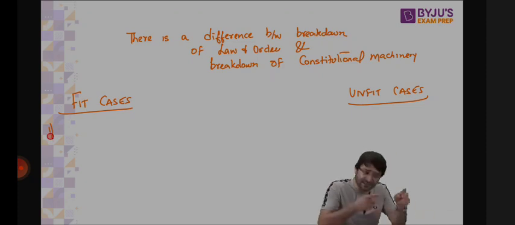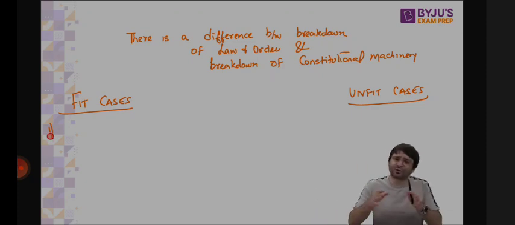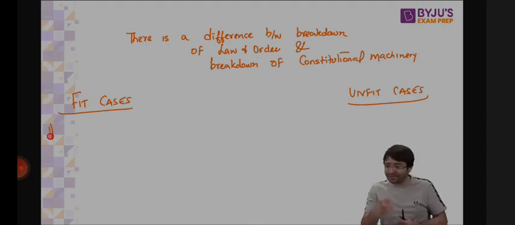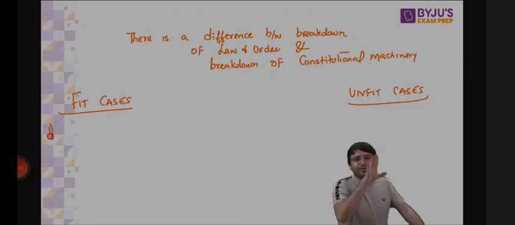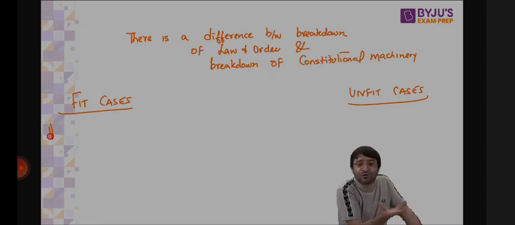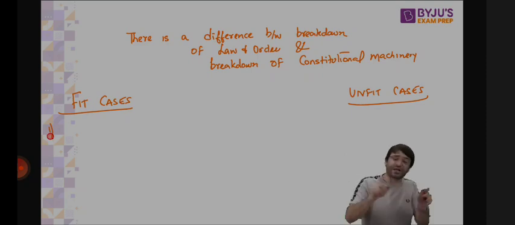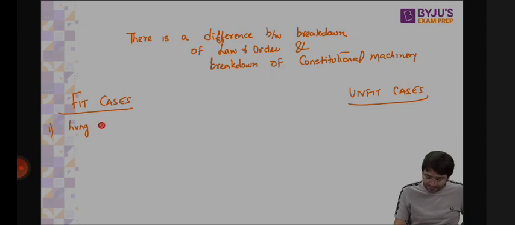So how? Because the Constitution says there shall be a council of ministers with chief minister at its head. So it is necessary to have the chief minister and council of ministers. When we can't have a chief minister, we can't have a council of ministers. This is breakdown of constitutional machinery. And in that case, it is necessary for you to proclaim president's rule because we have to run the state. Without the government, how can you run the state? For that, president's rule is a fit case. This is a fit case of president's rule. In case there is hung assembly. In case there is withdrawal of support.